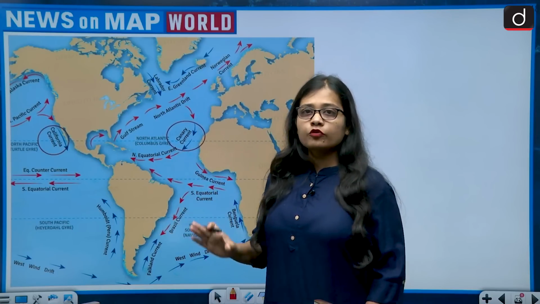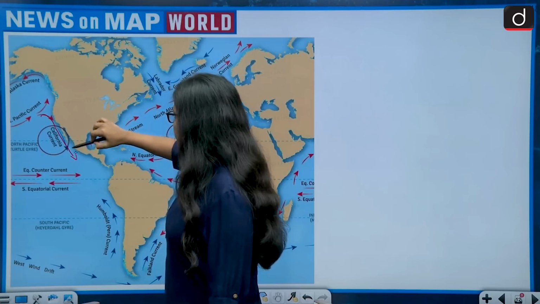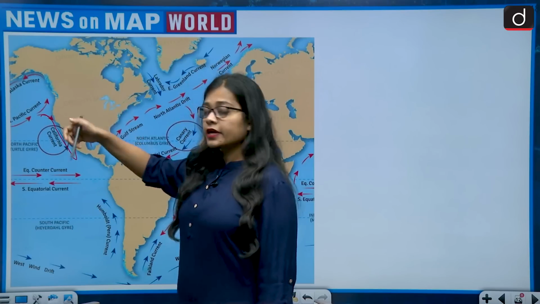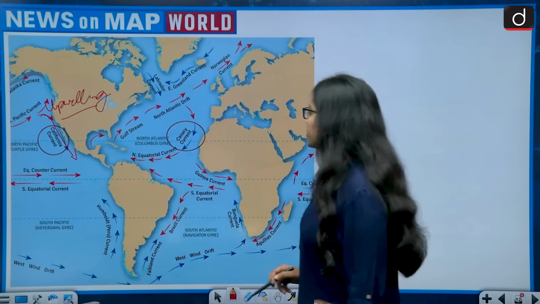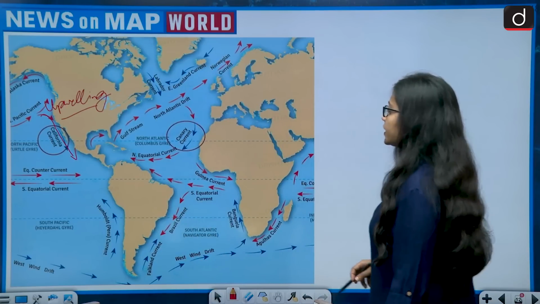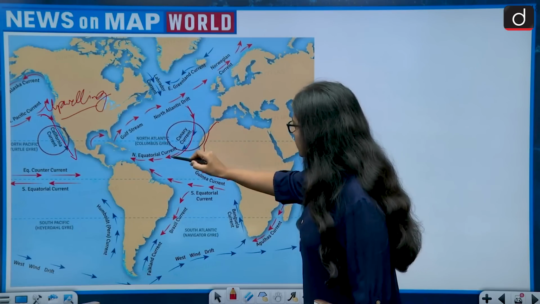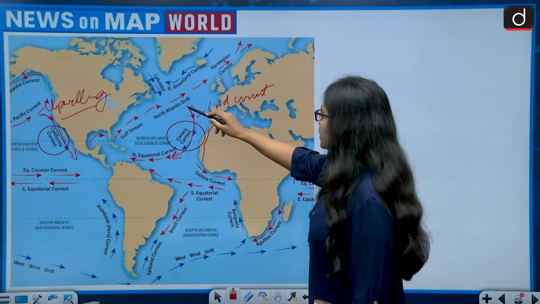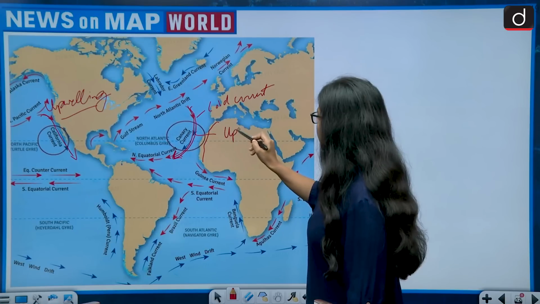First of all, as the name itself suggests, California means the US. So the California Current is a cold current which runs along the coast of the United States of America, and it comes from the upside through the process of upwelling. And then the Canary Current is situated on the coast of Africa. This is the location of the Canary Current, and it is also a cold current, also coming down from upwards, and this also comes through the process of upwelling.